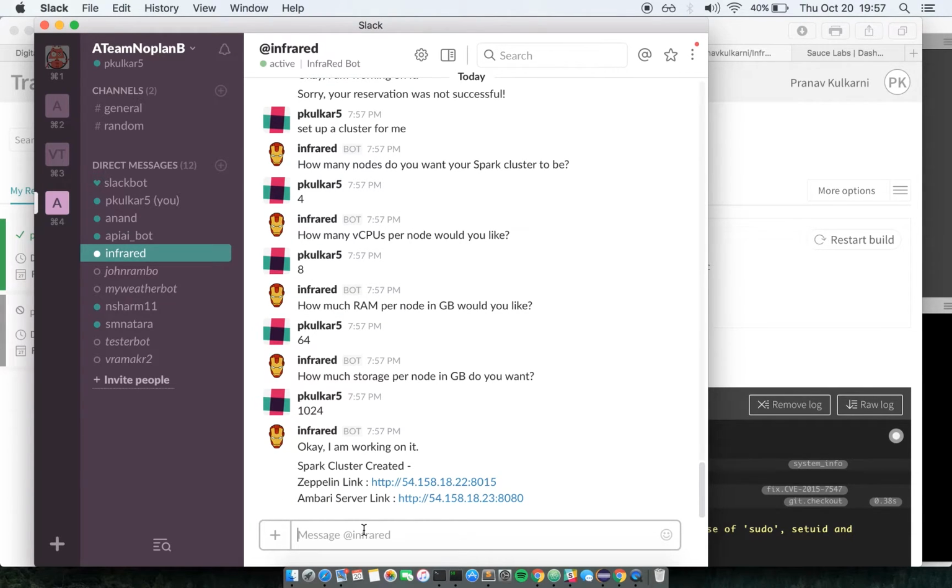So there you go. In case of a cluster, you will get a Spark cluster by default, and you will also get a Zeppelin link where you can build your notebooks, and an Ambari server link as well.